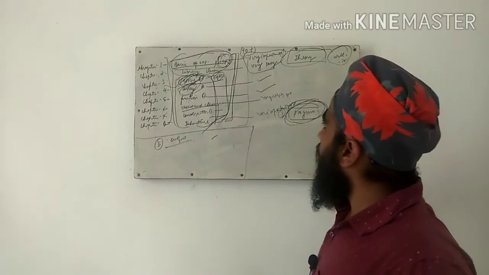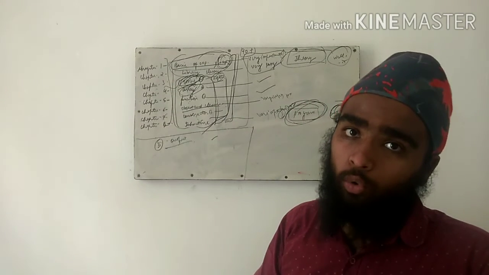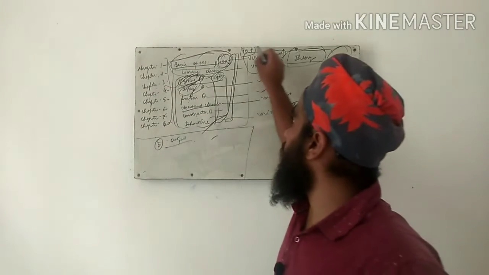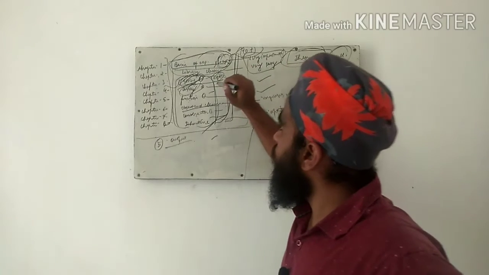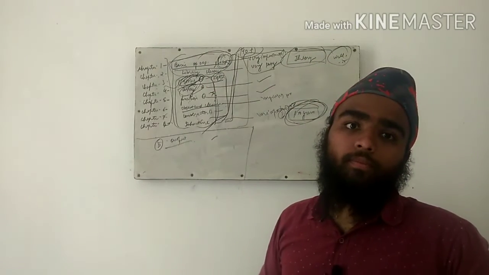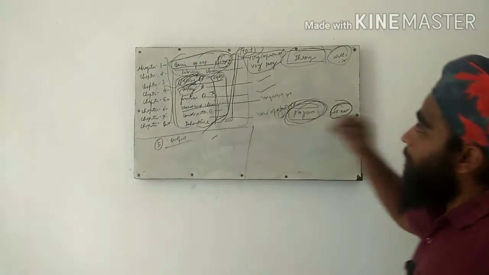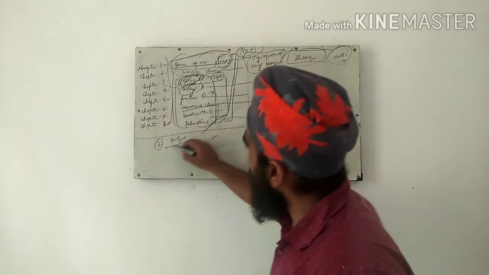Please prepare only those 4 chapters. And by hook or by crook, I know you will be able to get 90 plus marks if you follow this chapter wise preparation. Okay, and please prepare for outputs.